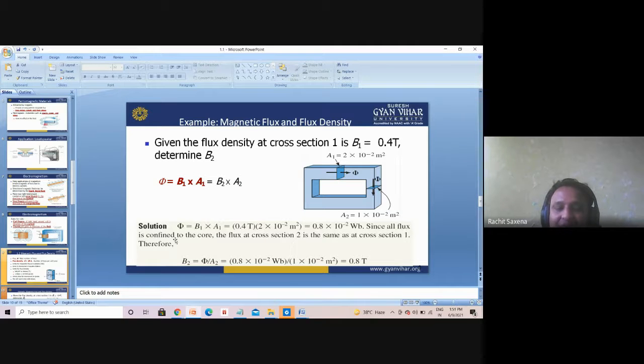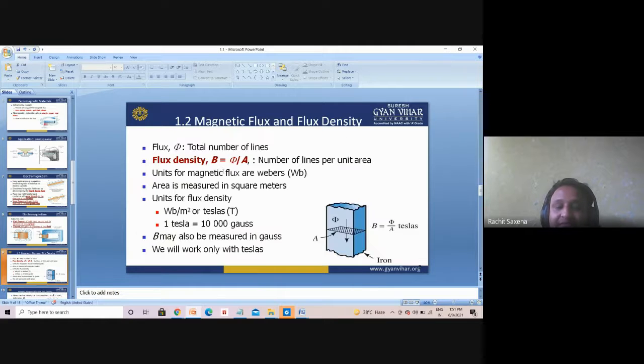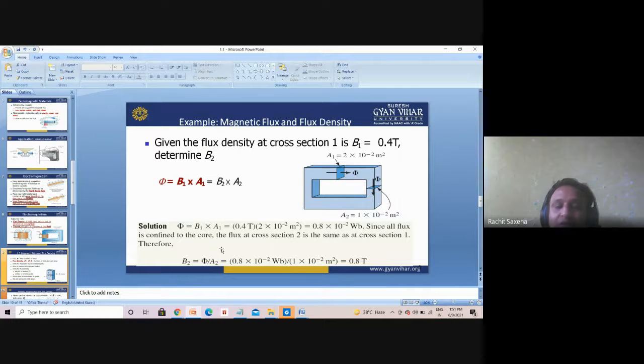See here, the flux is confined to the core, so the flux at cross section 2 is the same as at cross section 1. Therefore we can calculate B2 = phi/A2 as per the formula. Because the flux remains the same but the area is different, we get 0.8 T, that is Tesla. Why B2? Because B1 is already given to you, that is 0.4 T, meaning 4000 Gauss. Here it is 0.8 T, that is 8000 Gauss. So with this formula we can easily calculate.